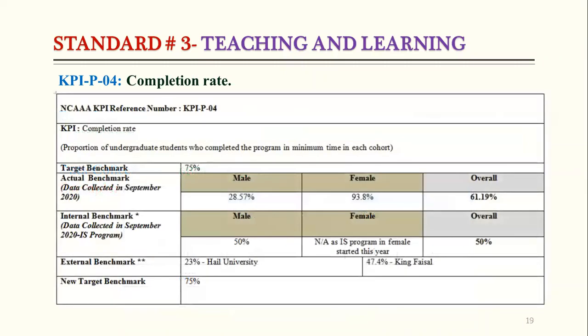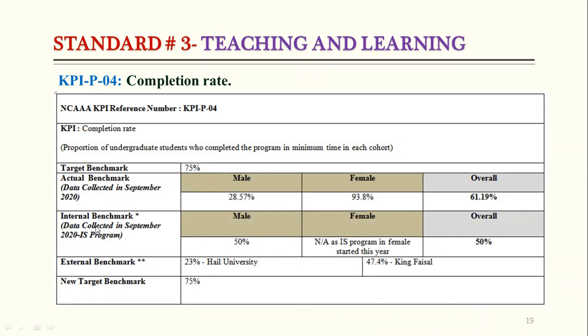If we see the results of last year, the target was 75%, but you can see here the overall achievement is 61.19%. So it means we still did not achieve our target, and the new target benchmark we did not change, that is 75%.